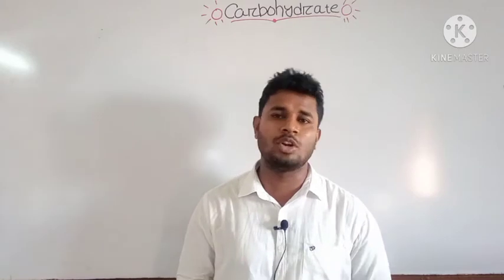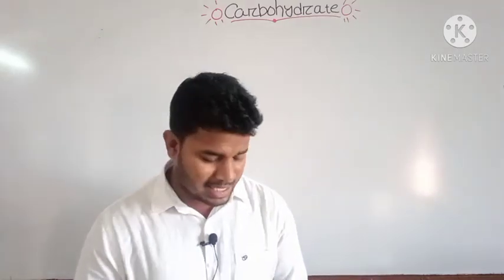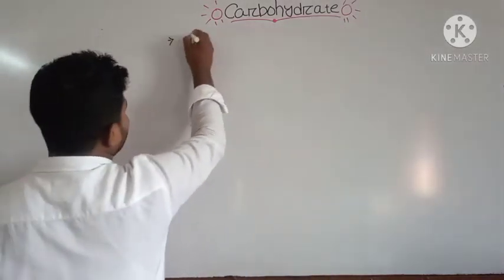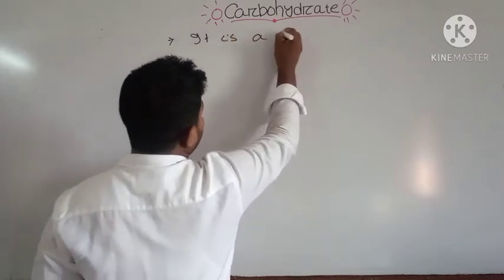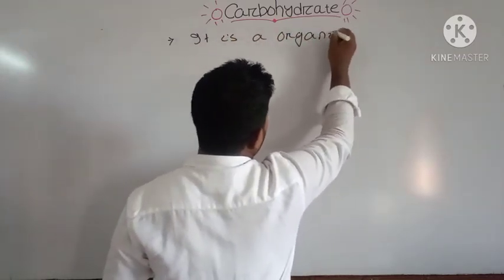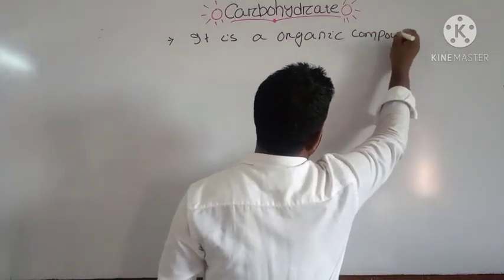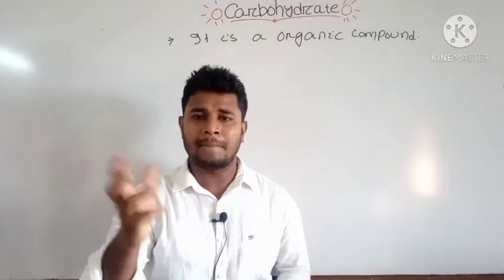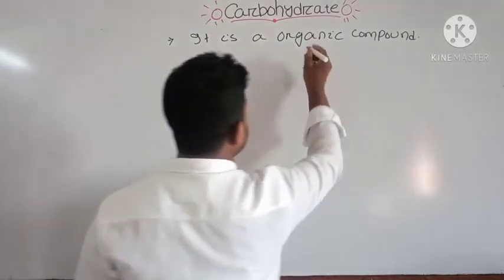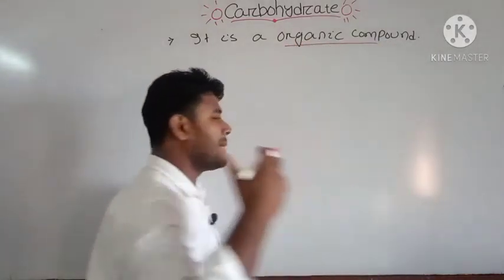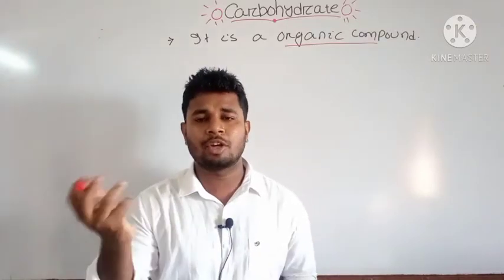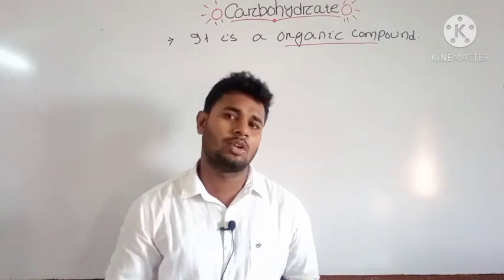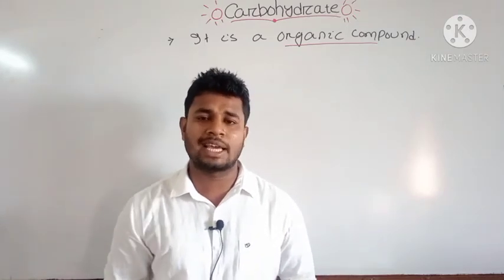Then today we are going to start another topic from your biomolecule, that is carbohydrate. First, you can write that point, it is an organic compound. As we know that protein is a biomolecule and it is a macromolecule. That's why the organic compound, the carbohydrate, includes both micromolecules and macromolecules. Micromolecules are your monosaccharides, and the macromolecules are your polysaccharides. Later we will know the differentiation between the monosaccharide and oligosaccharide.